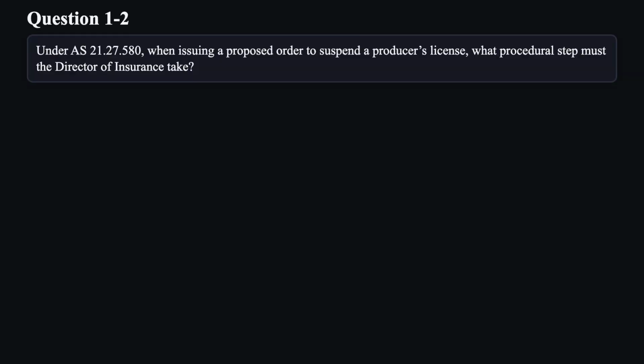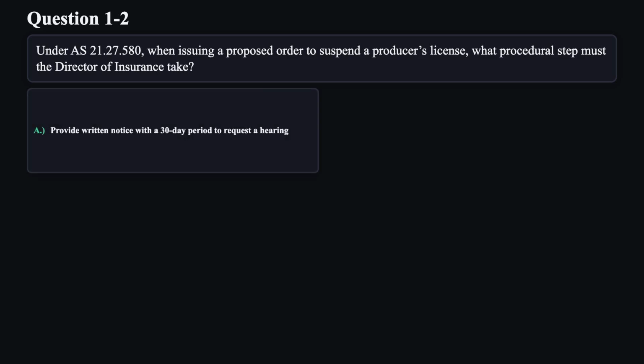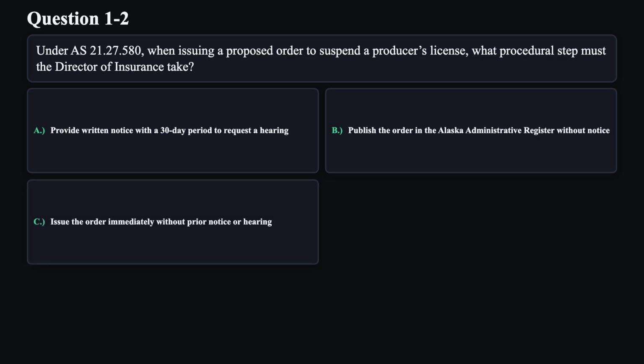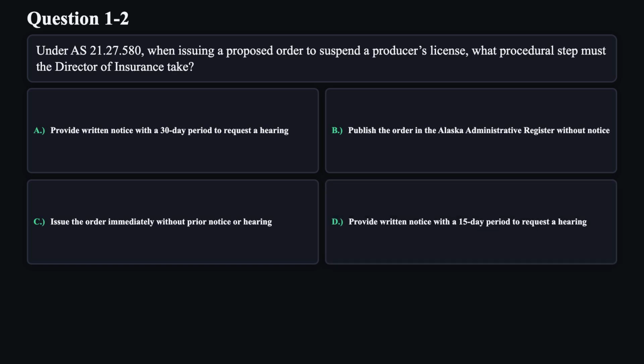Question 2. Under AS 21.27, when issuing a proposed order to suspend a producer's license, what procedural step must the Director of Insurance take? A. Provide written notice with a 30-day period to request a hearing. B. Publish the order in the Alaska Administrative Register without notice. C. Issue the order immediately without prior notice or hearing. D. Provide written notice with a 15-day period to request a hearing.